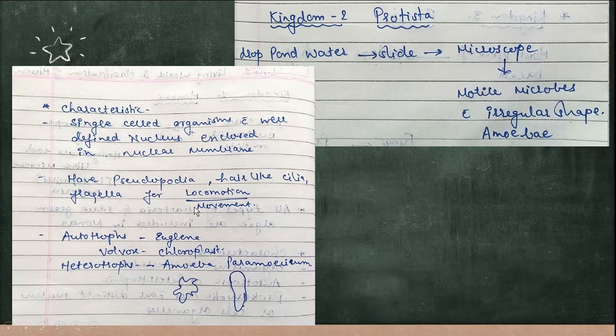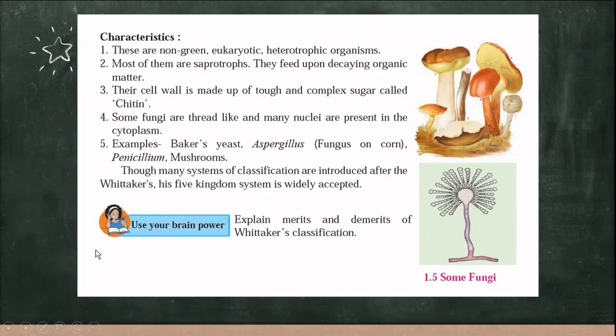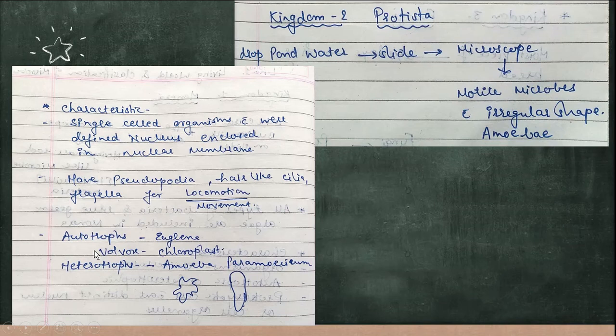Now these blue-green autotrophs, they are euglena, volvox. They consist of chloroplast, therefore they are called autotrophs, whereas heterotrophs, they are amoeba and paramecium, which are dependent for the food on autotrophs.